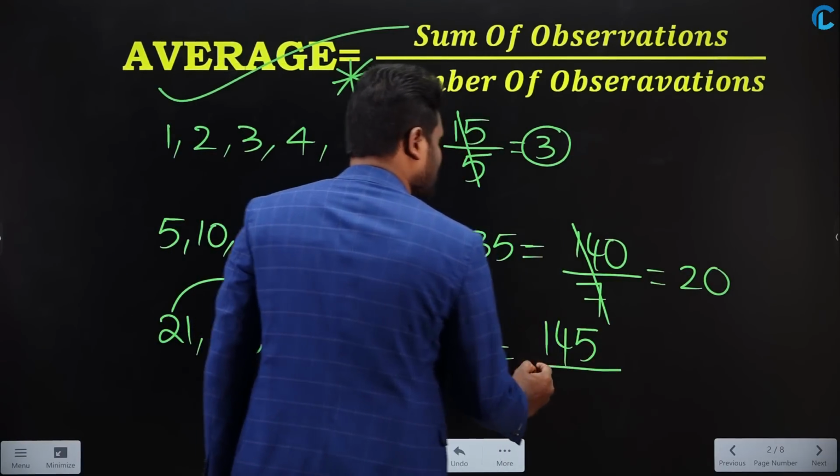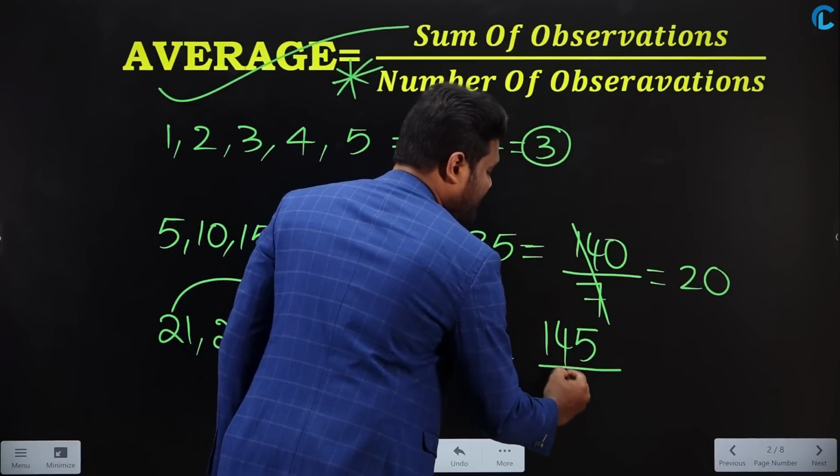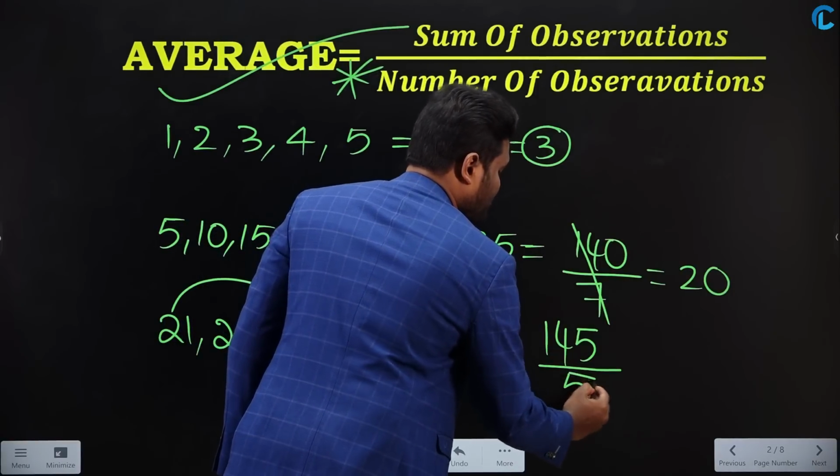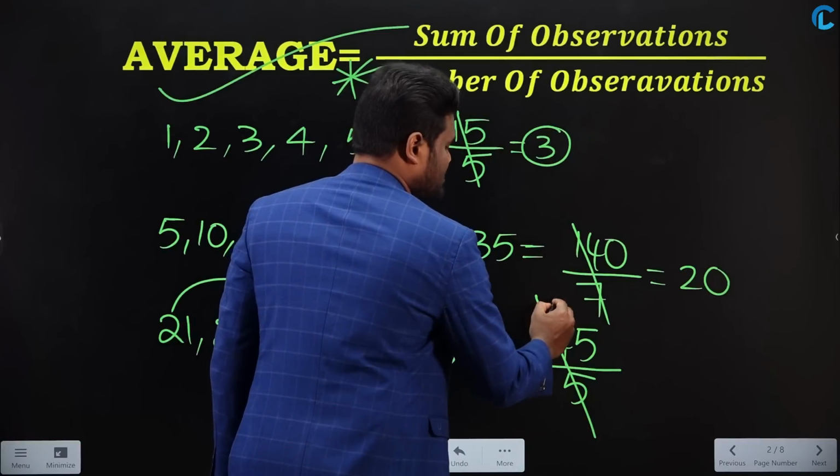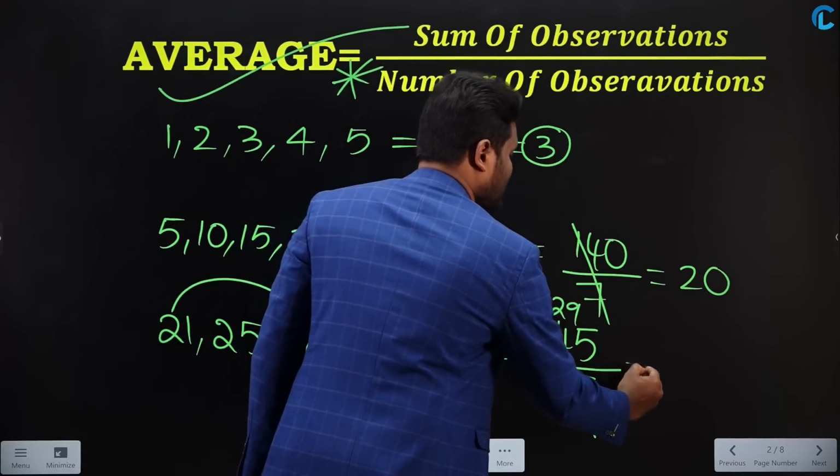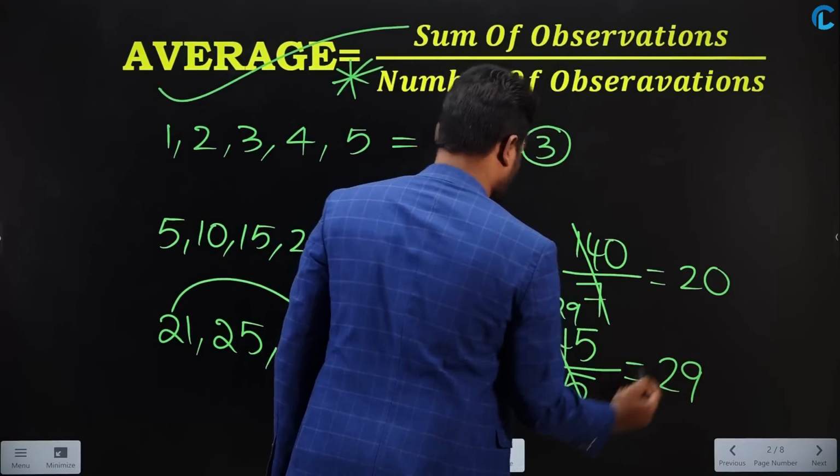And the number of numbers, how many do we have here? Number of numbers is 5. So if you calculate the average of this, it is going to be 29. So we can say that the average is 29.